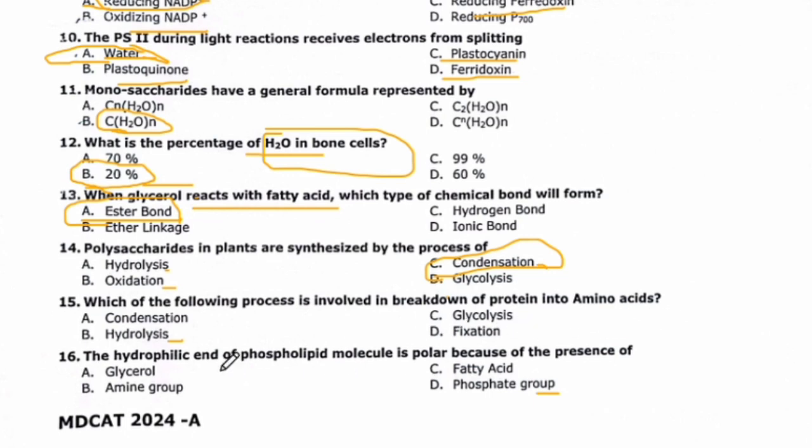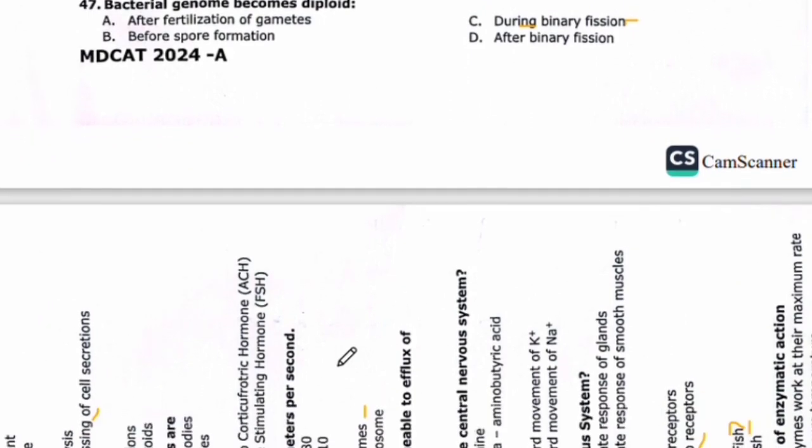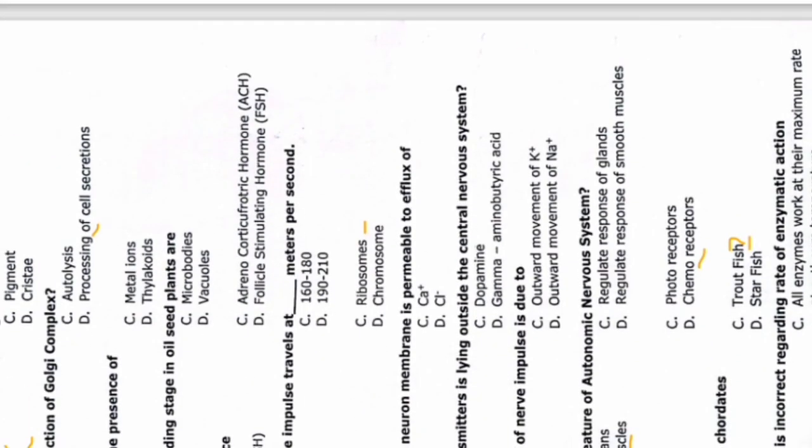Which of the following processes is involved in the breakdown of protein into amino acid? Condensation, glycolysis, hydrolysis or fixation? So hydrolysis is the process involved in the breakdown of protein into amino acid. So moving to the next page.